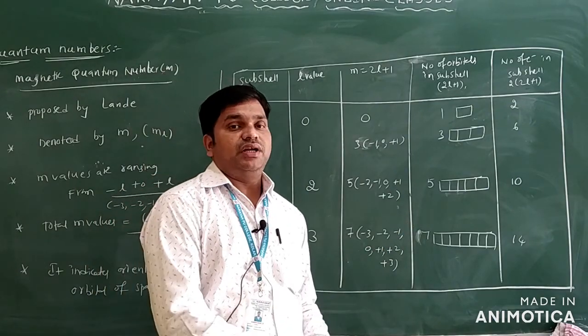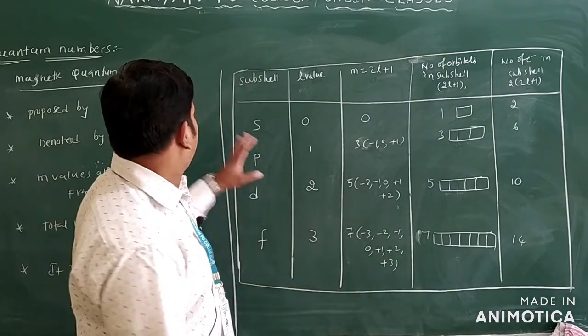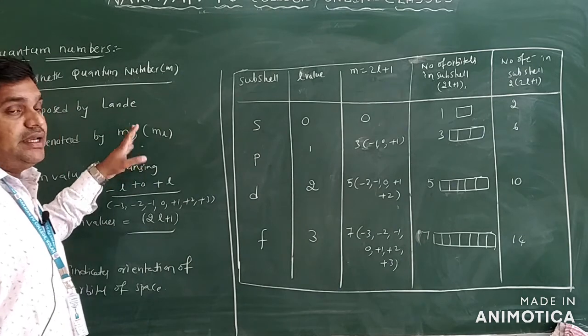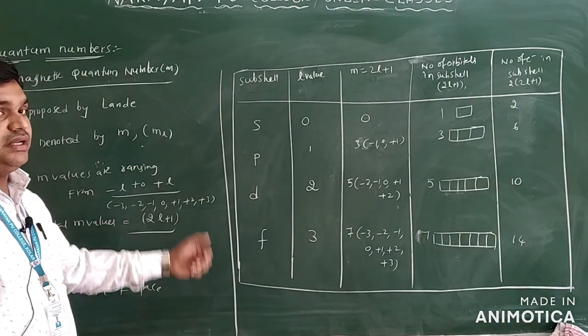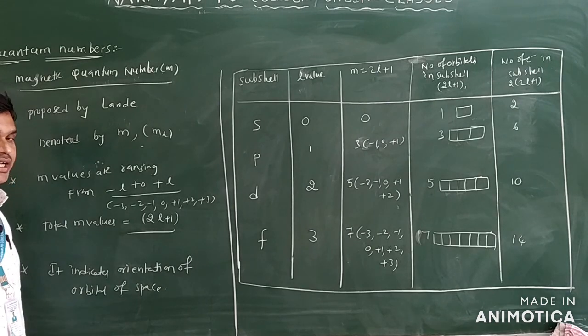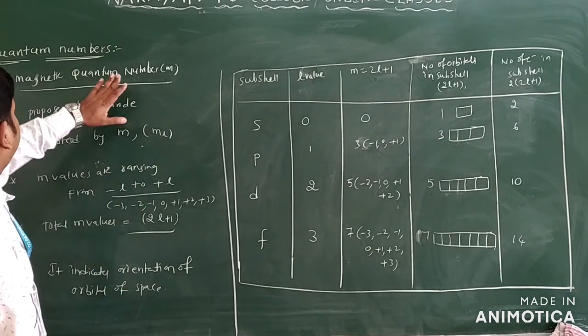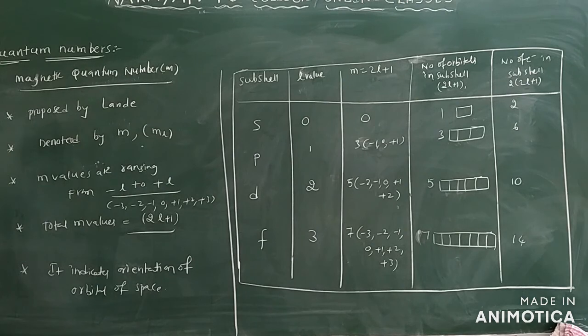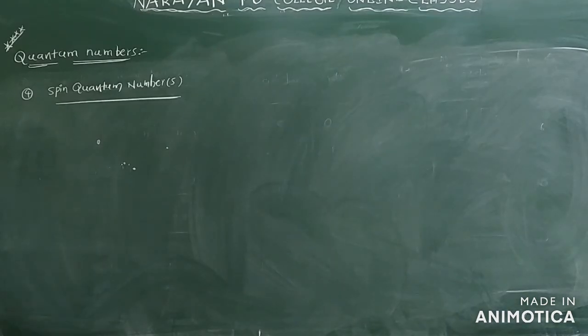This is for the understanding purpose. No need to write these points in the board exam. What you can write is: proposed by Lande, denoted by M. M values are from minus L to plus L. Total M values are 2L plus 1. It indicates mainly the orientation of the orbital in space only. So this is regarding the magnetic quantum number.